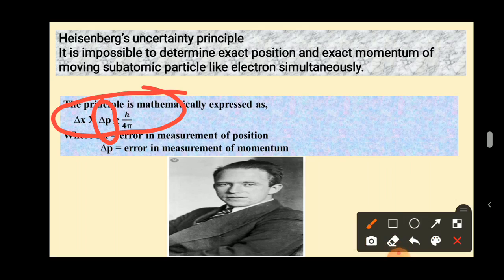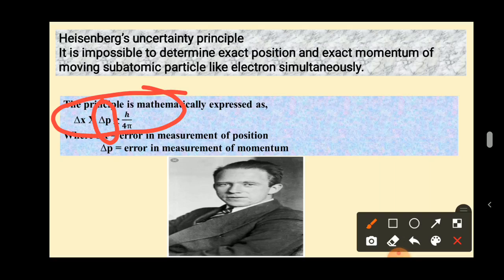So what is the mathematical expression of Heisenberg uncertainty principle? Delta x into delta p, the product of error in measurement of position and error in measurement of momentum, is either more than or equal to h by 4 pi. You will never get a 0 answer. If you get 0 it means there is no error, but you will never get a 0 value.